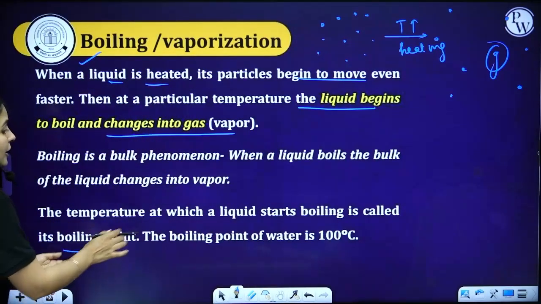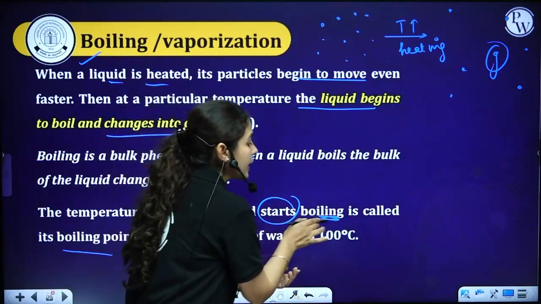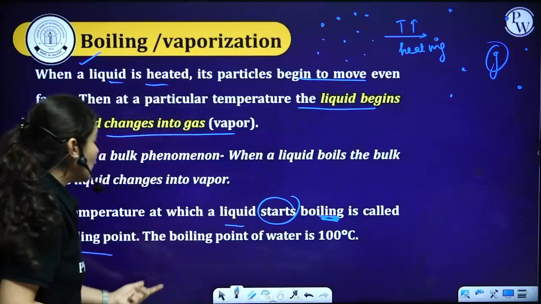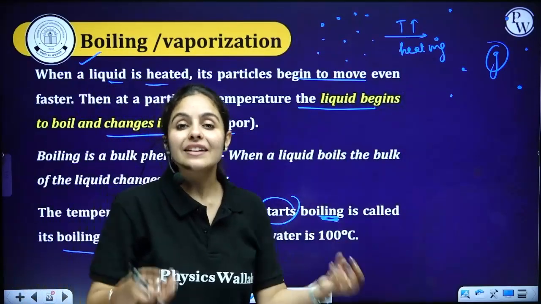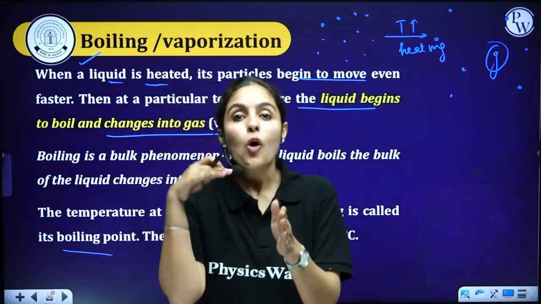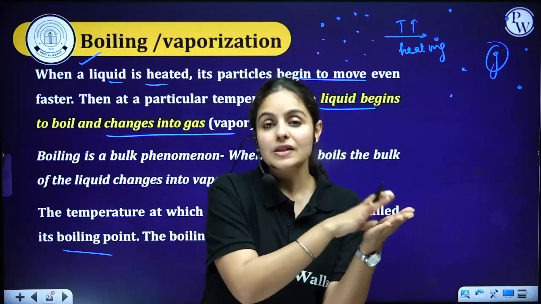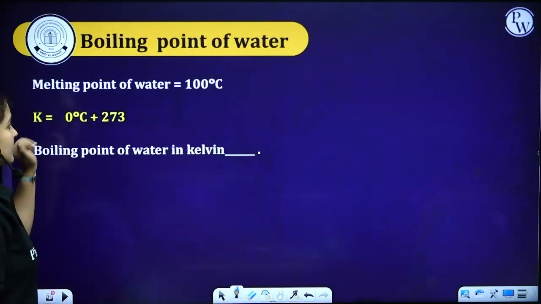For boiling of water, we require a particular temperature. That's the boiling point, the temperature at which a liquid starts boiling. Starts boiling, continuous tense. So, the boiling point of water is 100 degrees Celsius. At 100 degrees Celsius, water starts converting into the vapor state, the gaseous state.